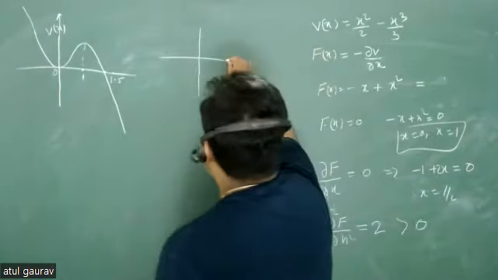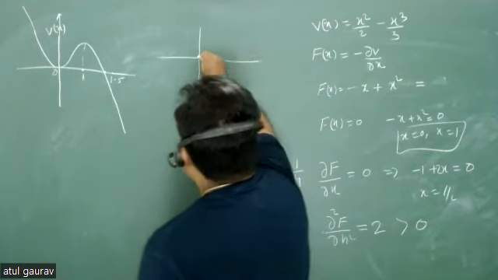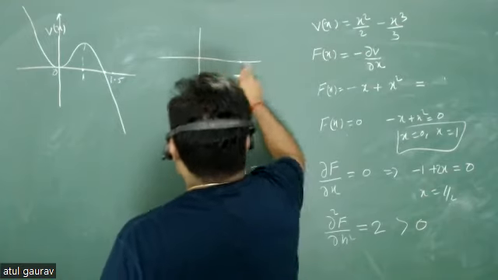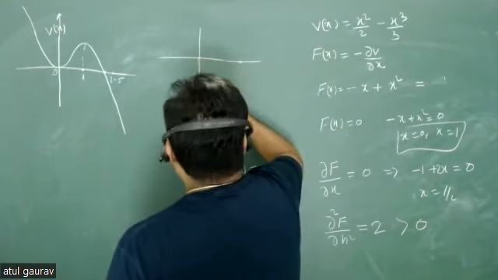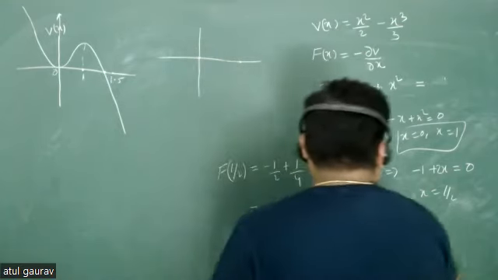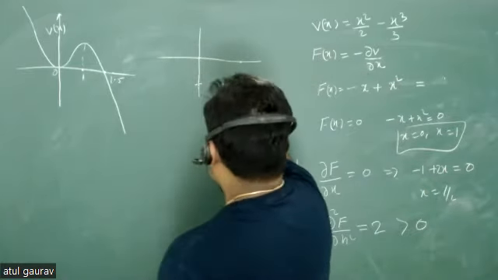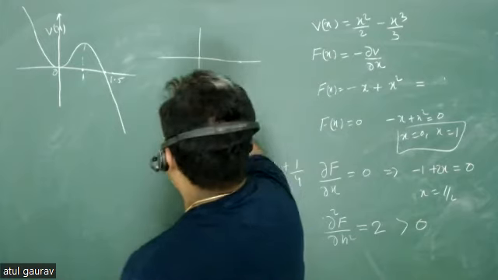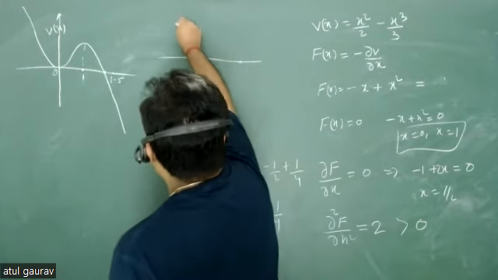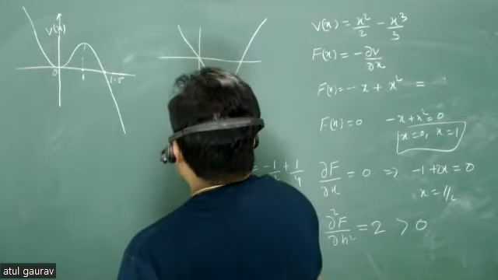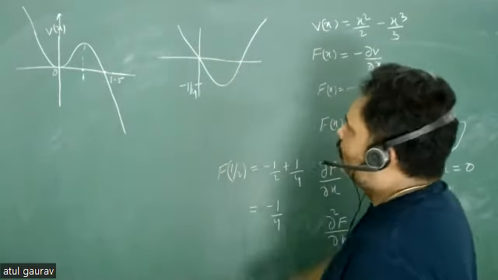Now look at this particular plot. At x is equal to 0 and x is equal to 1, my force is 0, and it is minima at x is equal to half, and the minimum value of force at x is equal to half is minus 1 by 4 unit. So my force will be something like this. Are you getting my point? Your force will be something like this.